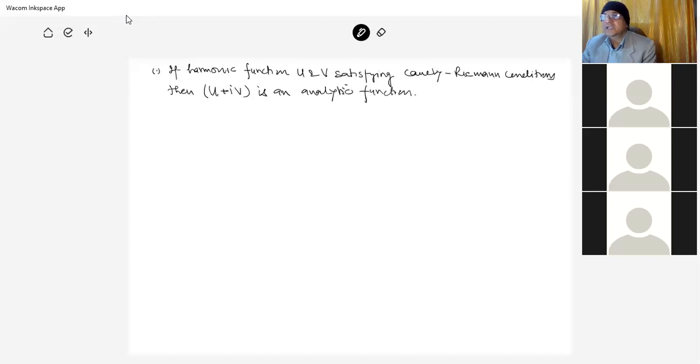So the two things are connected. First, harmonic function and satisfy Cauchy-Riemann condition, then that function is analytic function.